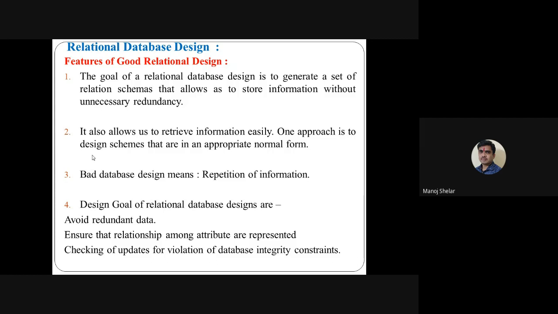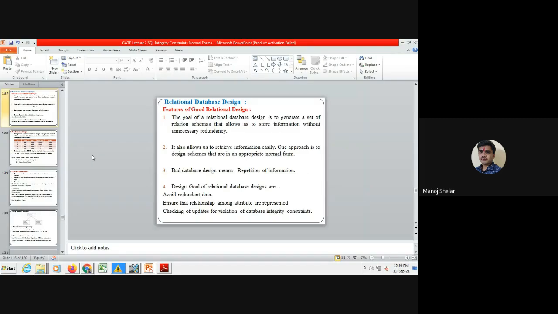To avoid these anomaly problems, insert anomaly, delete anomaly, and update anomaly, we use the concept of normalization. The main purpose of normalization is to reduce redundancy of the data. Here we also use one concept, decomposition. Decomposition means we decompose a specific relation into other relations. A simple example of decomposition follows.